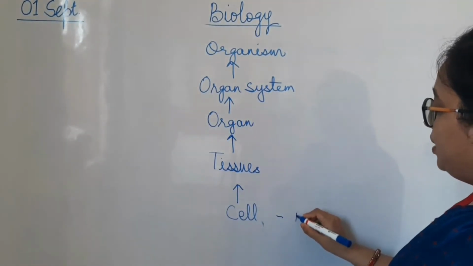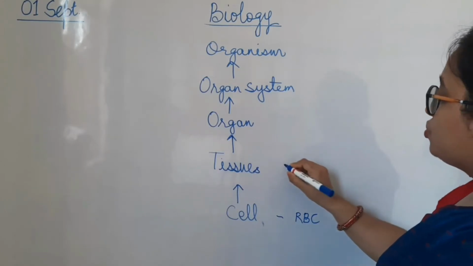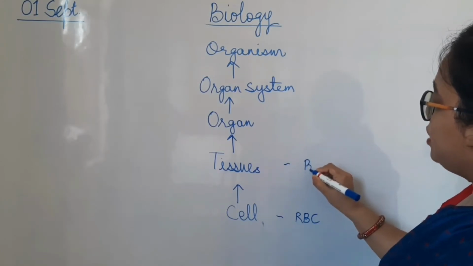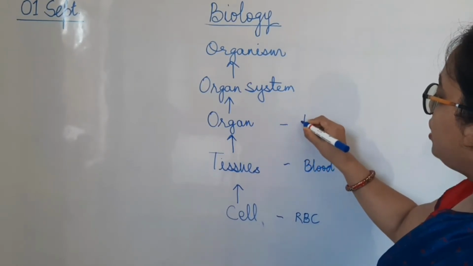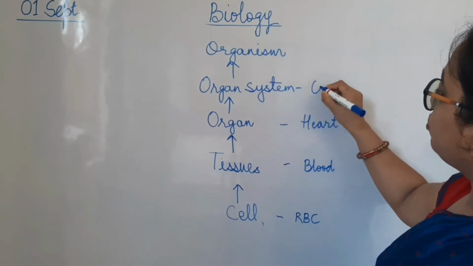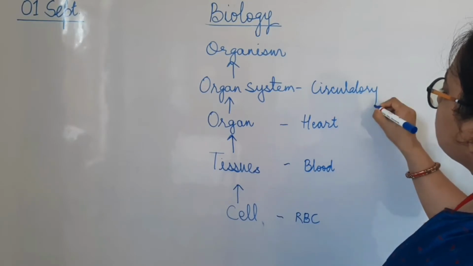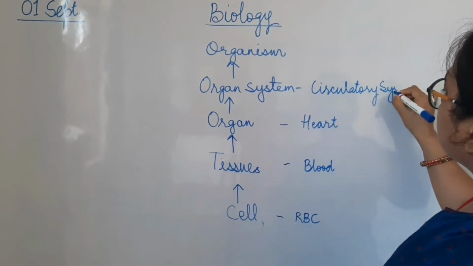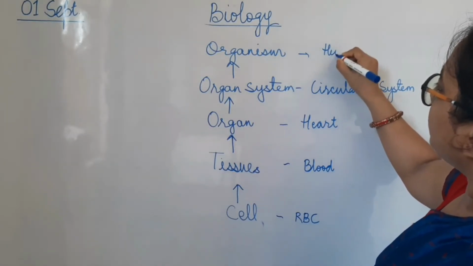Cell: your blood cell, RBC, could be a very good example of a cell. Tissue: blood is a tissue. Organ: heart is an organ. Organ system: circulatory system. An organism: definitely a human being.